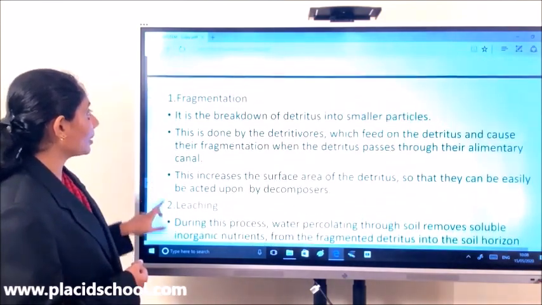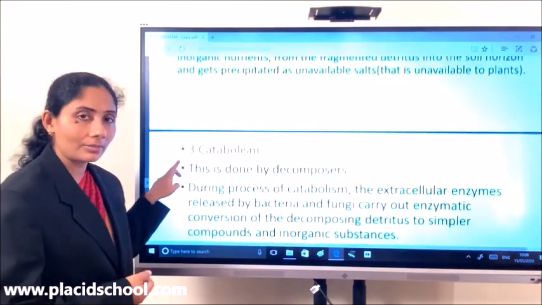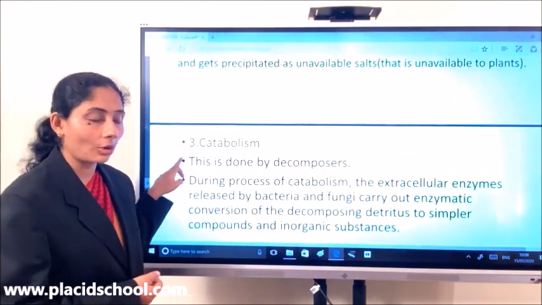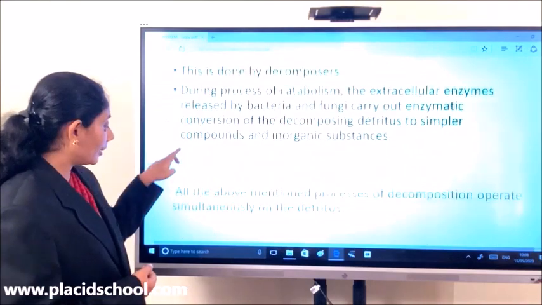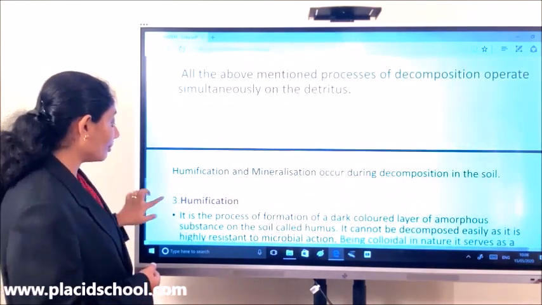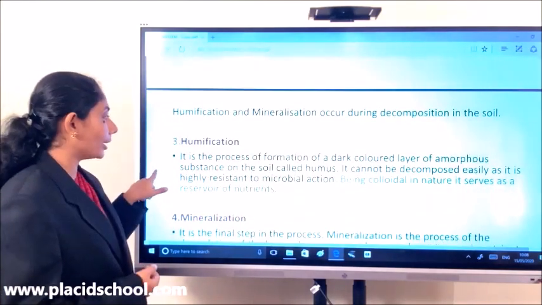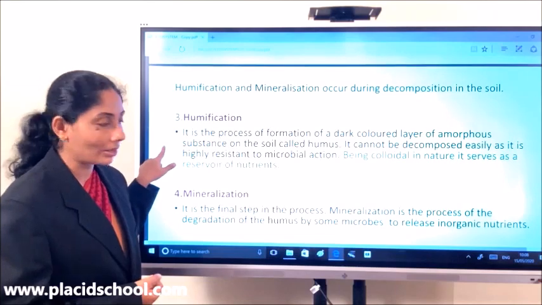Again, going back to it: fragmentation, leaching, catabolism. These are simultaneous processes occurring over the detritus. Then the next two processes, the numbering is wrong here, it should be 4 and 5. So it should be 4 and 5, followed by humification and mineralization.